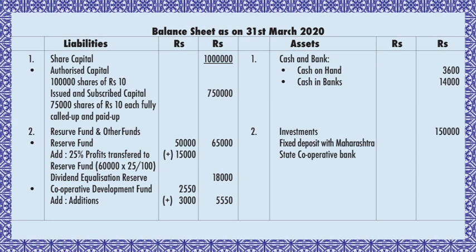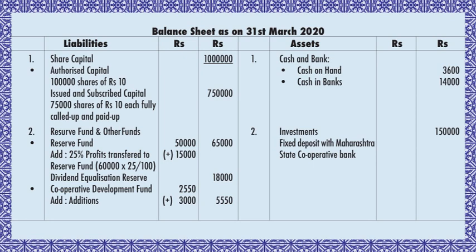Then any kind of reserves or any kind of funds, if they are there, you have to take those also. Since dividend equalization reserve is there in the trial balance, 18,000, you have taken that. Then cooperative development fund is also given in the trial balance as 2,550, and there is an adjustment on that, adjustment number 7.